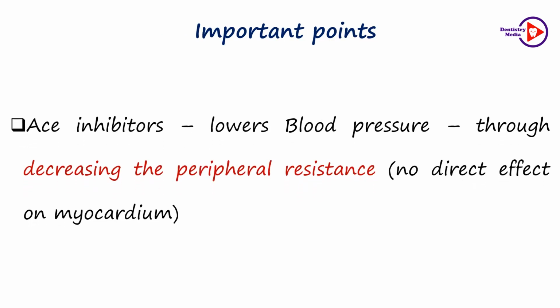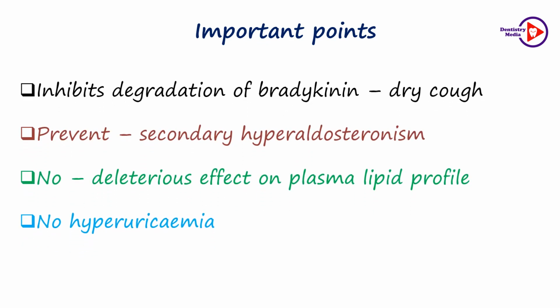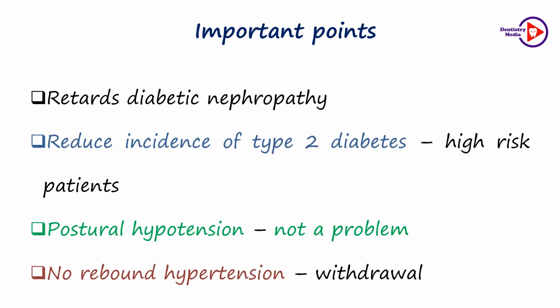Few important takeaways. The ACE inhibitors lower the blood pressure by decreasing the peripheral resistance. Therefore, they have no direct effect on the myocardium. They inhibit the degradation of bradykinin, which is responsible for the dry cough. They prevent secondary hyperaldosteronism. There is no deleterious effect on the plasma lipid profile, and they don't cause hyperuricemia. They retard diabetic nephropathy and reduce the incidence of type 2 diabetes in high-risk patients. Postural hypotension and rebound hypertension on withdrawal is not a problem.